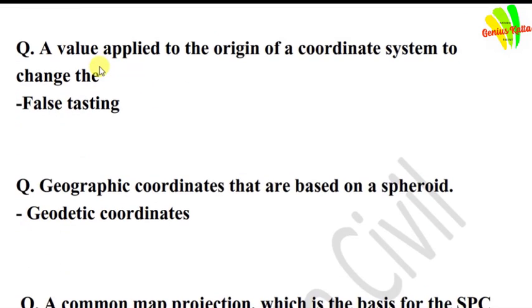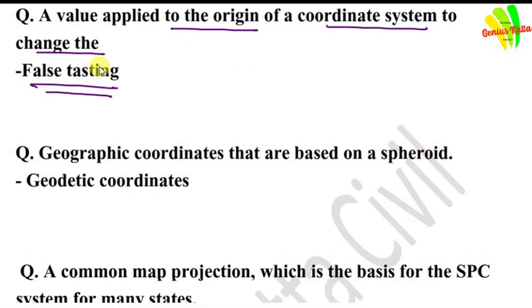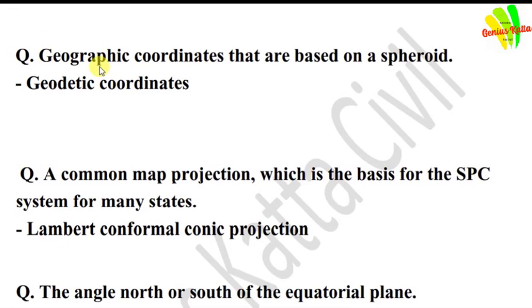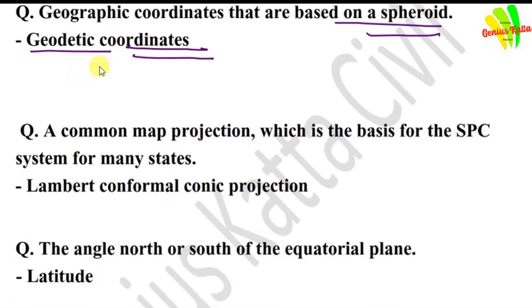Next question is a value applied to the origin of a coordinate system to change the coordinates. Answer is false testing. Geographic coordinates that are based on the spheroid. Answer is geodetic coordinates.